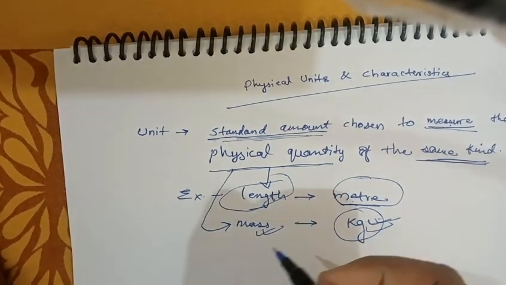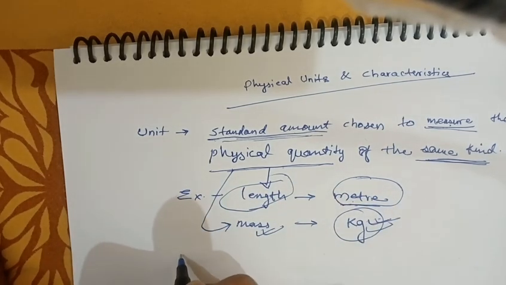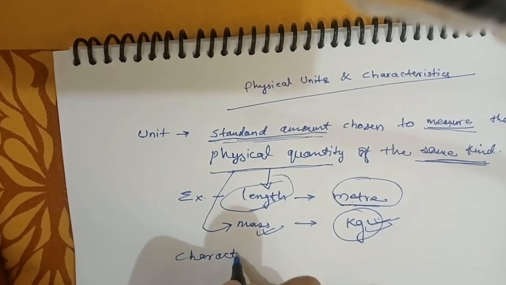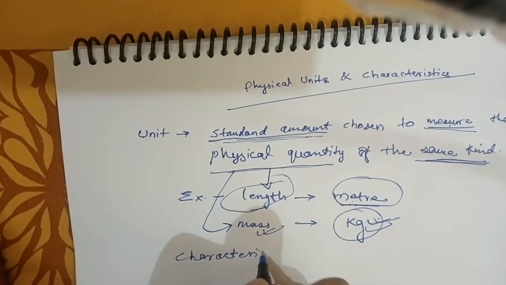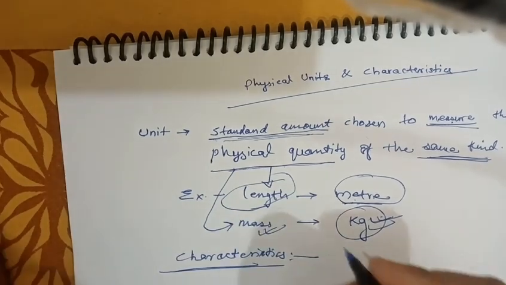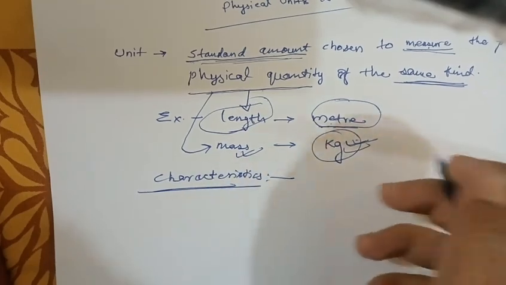And now let's see there are some characteristics of a unit. We can imagine what should be the characteristics.